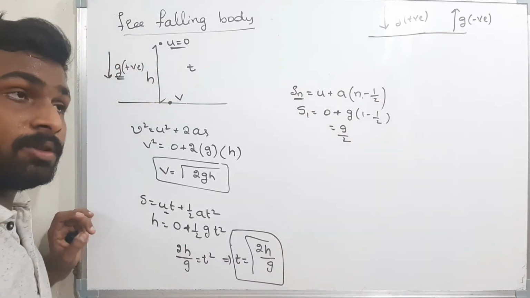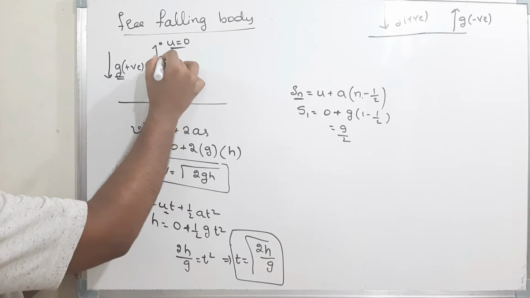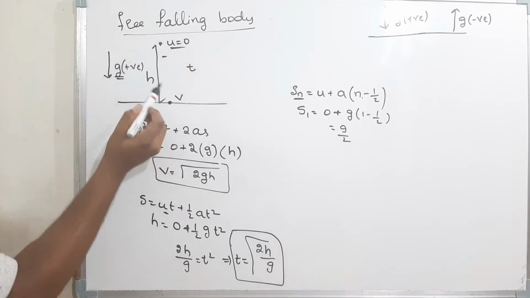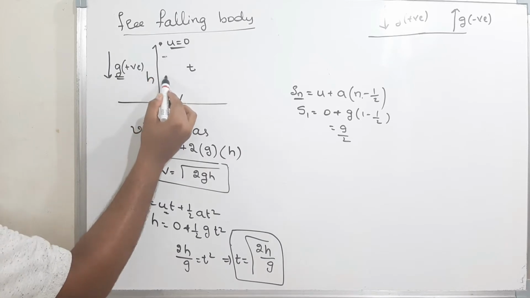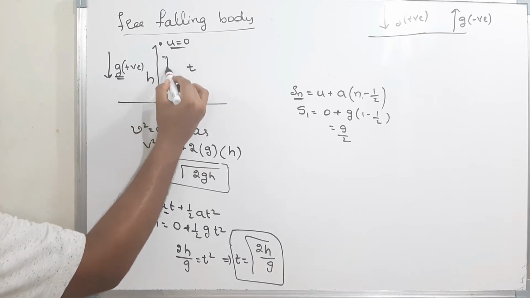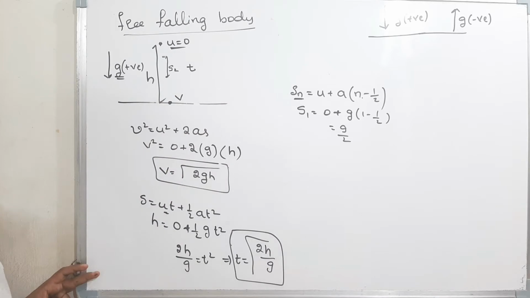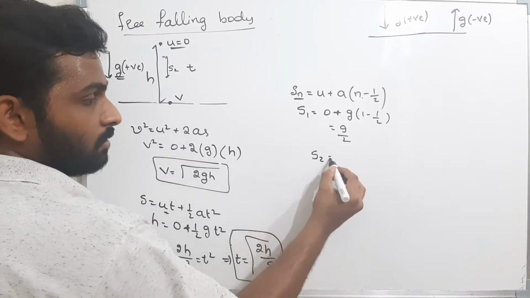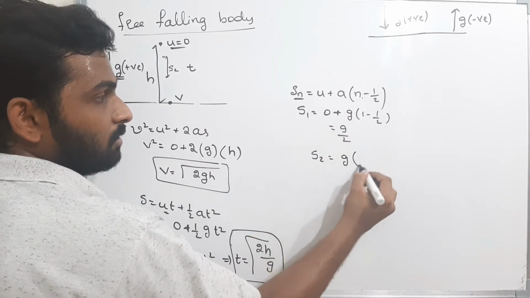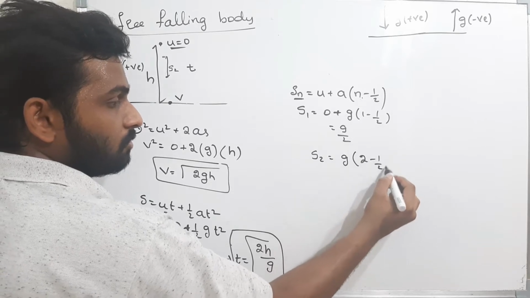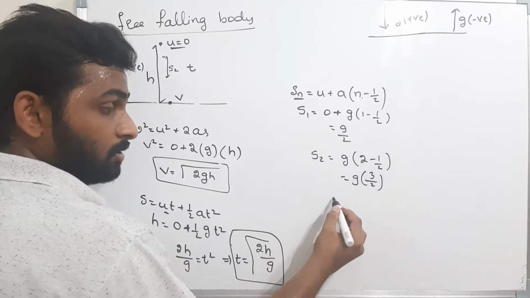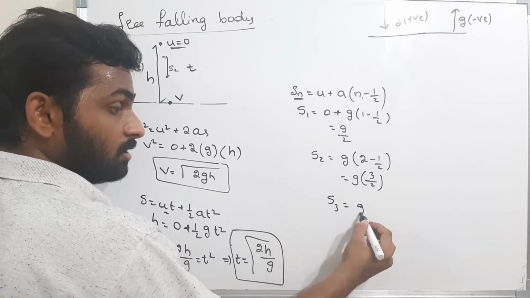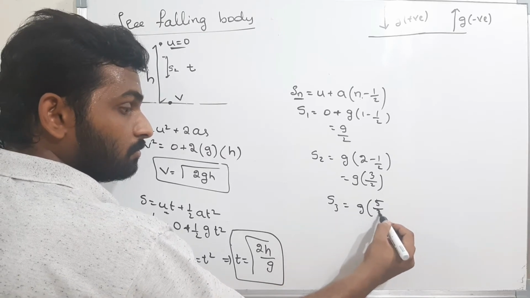What is the distance travelled by the body in second second? That means at 1 second the body is somewhere here. In second second, how much will the body travel? The body will be somewhere here. That means the distance travelled by the body in second second is h2, this much. Therefore h2 is how much? Same formula, that is g into (n is equal to 2, minus 1 by 2). That is nothing but g into (4 minus 1) is 3 by 2. What is the distance travelled by the body in third second? g into 5 by 2.